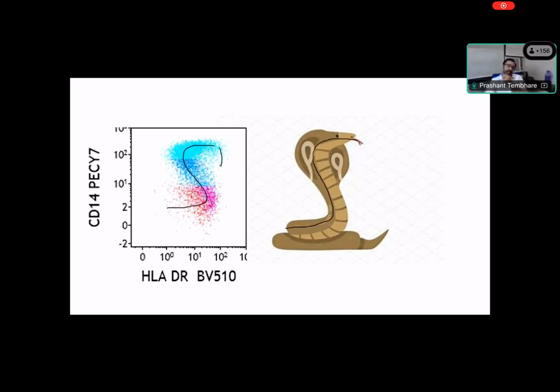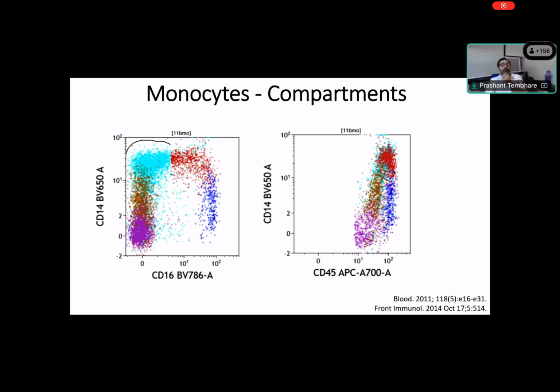Now some of the cells. Again, there are few cells here which I'll show you in the next slide. This is the next stage of the cells which is usually seen in the peripheral blood. Now, when you study the peripheral blood, this mature monocyte can again be divided into 3 parts. You can see by using CD14 and CD16. This part which is CD16 negative, there is a part which shows both CD14 and CD16, and there are monocytes which show CD14 negative and CD16 strong positive. So we have 3 parts, right?